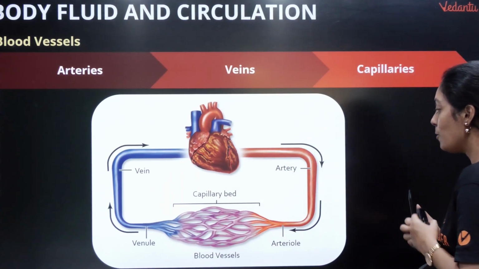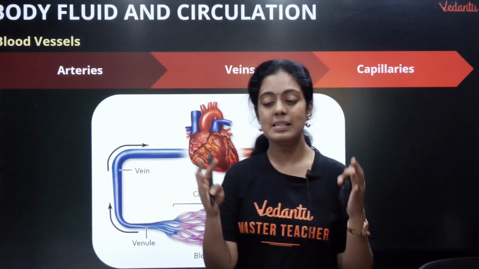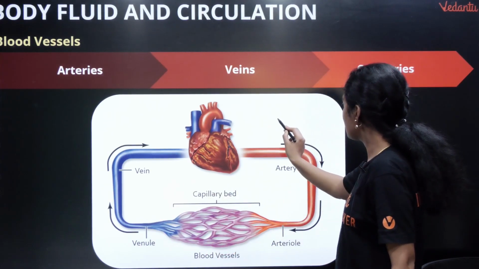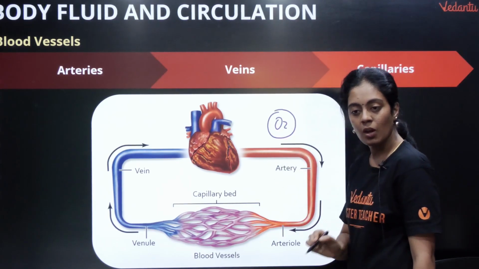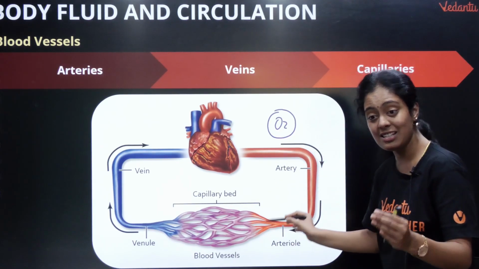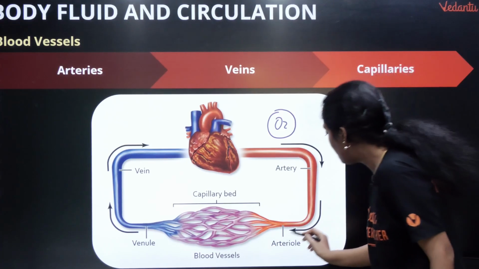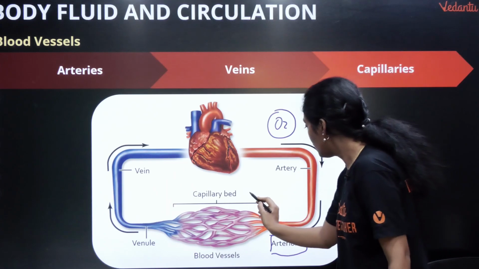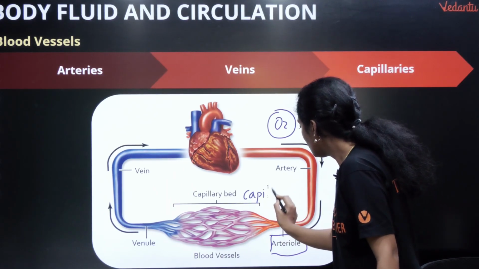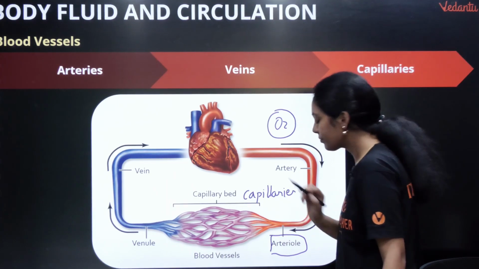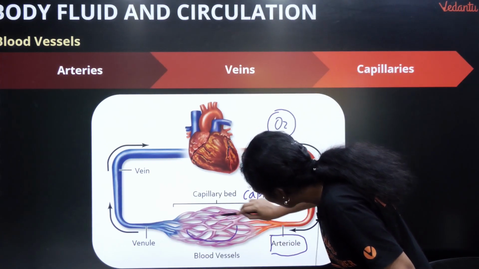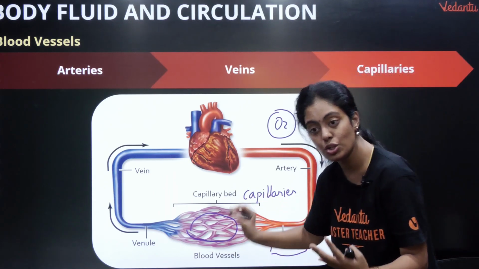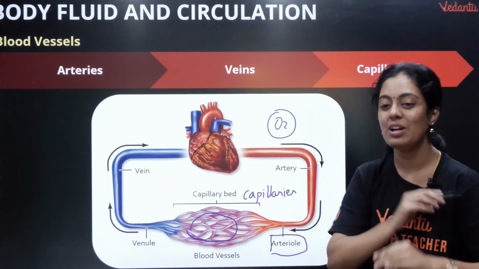Now we are going to talk about blood vessels: arteries, veins and capillaries. So you see here, understand here, arteries carry oxygenated blood. Okay, so when these arteries reach the tissue, they branch into arterioles. Now these arterioles further branch into capillaries. Suppose there is a tissue here. What will happen? The oxygen will enter the tissue and the carbon dioxide will enter the blood vessels.